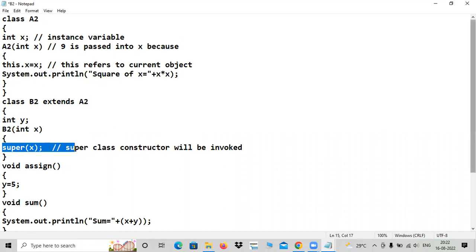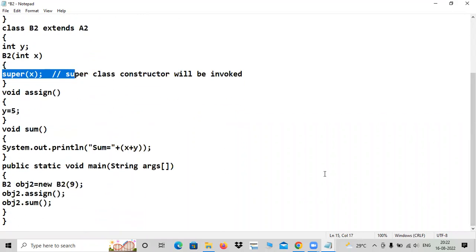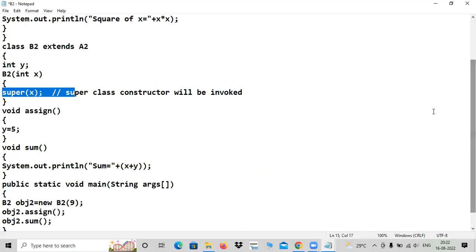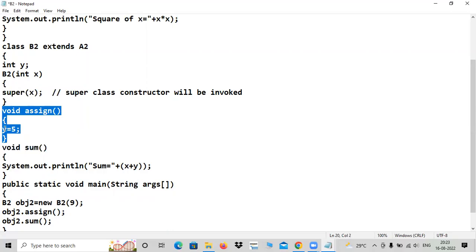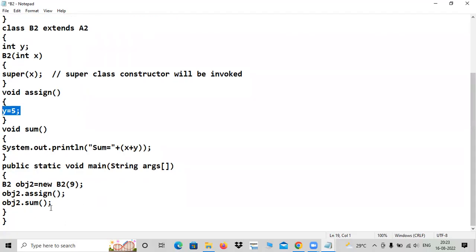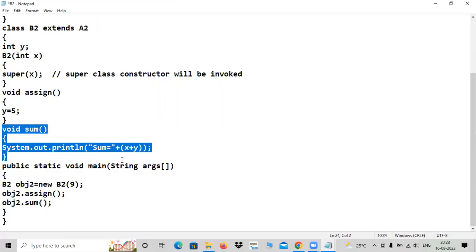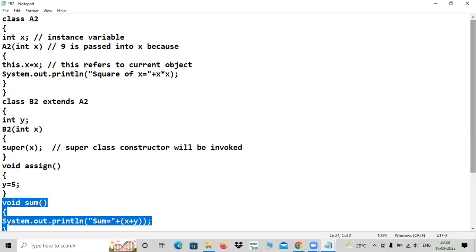Yes. And the next call obviously is nothing but obj2.assign. Assign is there. This is very simple, pretty straightforward. Y is assigned with 5. Y is already declared earlier. And Y is assigned with 5. And then you are calling sum, obviously. That is simple code. Sum means control transfers to sum, and this code will be executed. Any doubts in this? Please ask me.